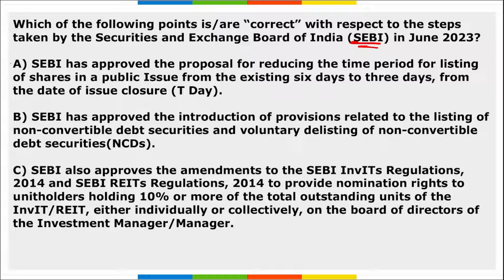Then next thing, the SEBI board has approved the introduction of provision related to the listing of non-convertible debt securities and voluntary delisting of the NCDs. Next thing, SEBI has decided to mandate enhanced disclosures from certain classes of foreign portfolio investors, including furnishing granular level details about the ownership and economic interest. So coming back, if we look at the options A, B, C, all these three options are correctly marked here.